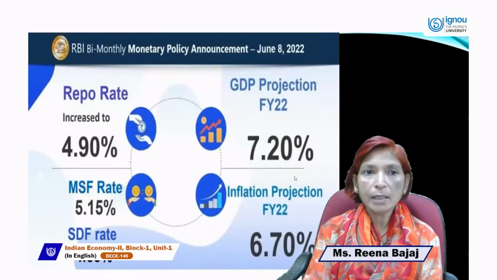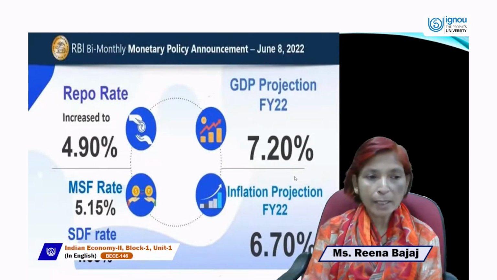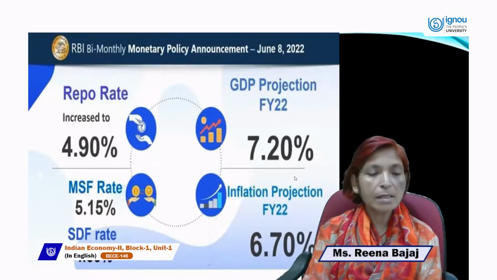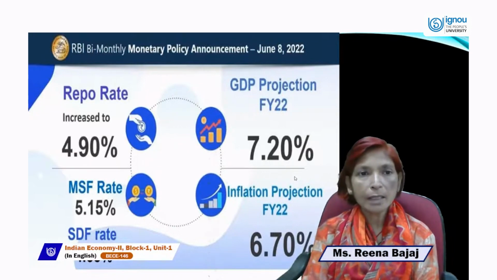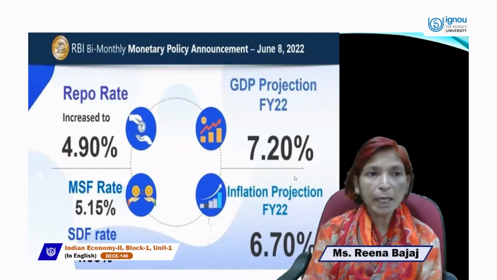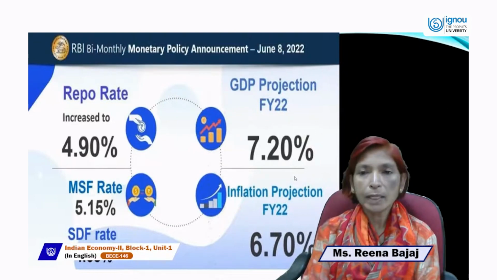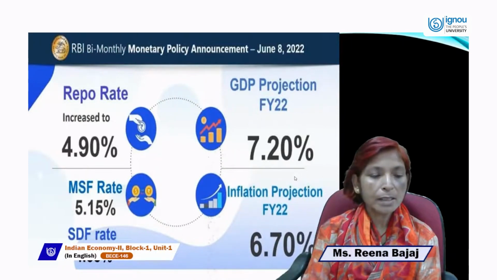Next is RBI. The main rate, the repo rate, is 4.90%, and MSF is the marginal standing facility. This rate is now 5.15%. This data is given by the RBI monthly monetary policy announcement of June 8, 2022, and the SDF rate, the standard deposit facility rate, is